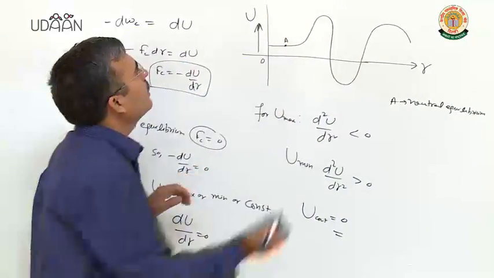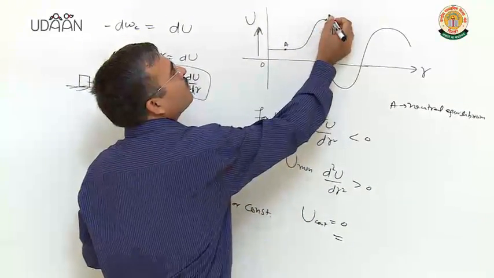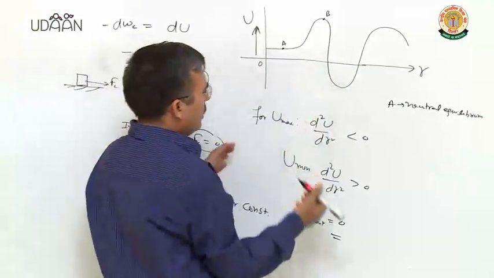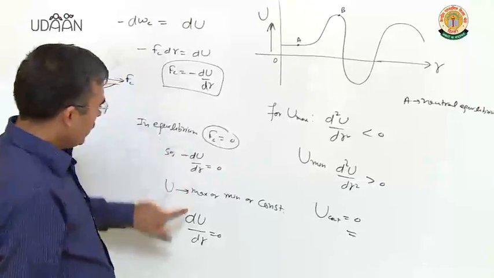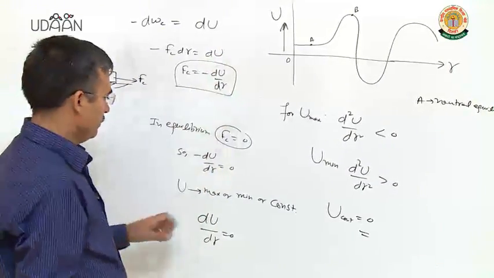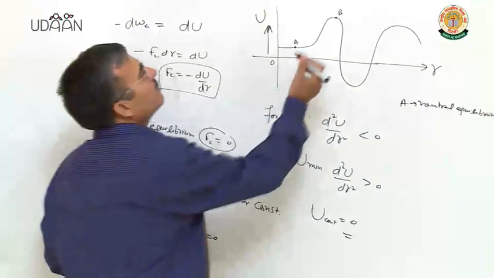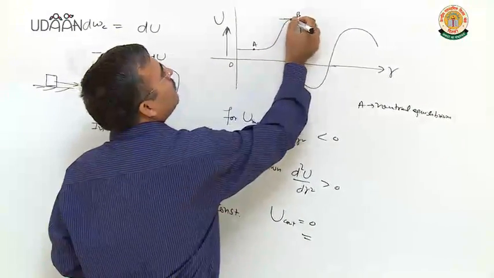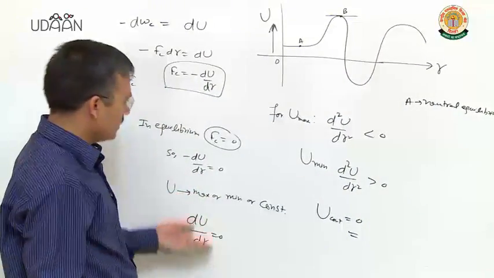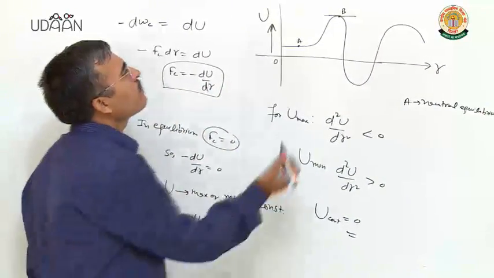Clear? Let us think about this position B, the top position. du over dr means slope of this curve. At the top position, slope will be 0. That is why first derivative is 0.